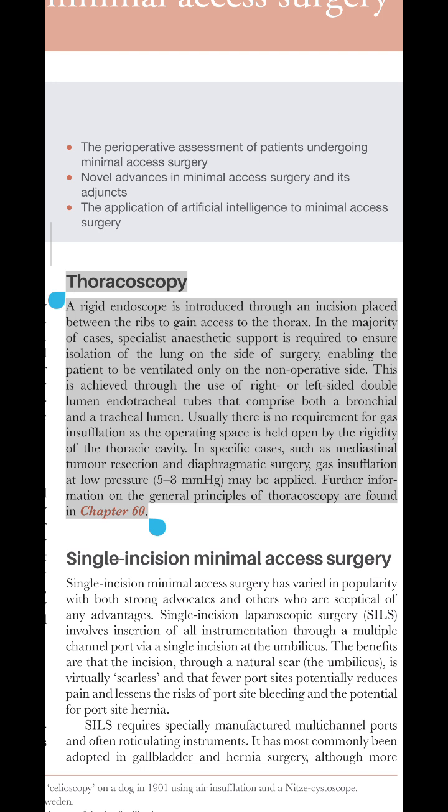This is achieved through the use of right or left-sided double-lumen endotracheal tubes that comprise both a bronchial and a tracheal lumen. Usually there is no requirement for gas insufflation as the operating space is held open by the rigidity of the thoracic cavity. In specific cases, such as mediastinal tumor resection and diaphragmatic surgery, gas insufflation at low pressure, 5 to 8 mmHg, may be applied. Further information on the general principles of thoracoscopy are found in Chapter 60.